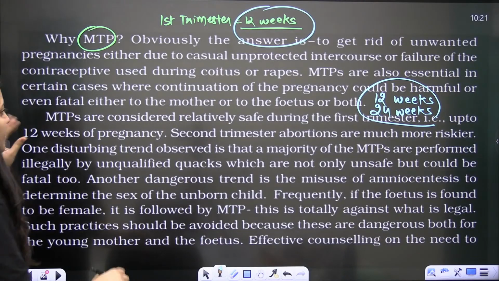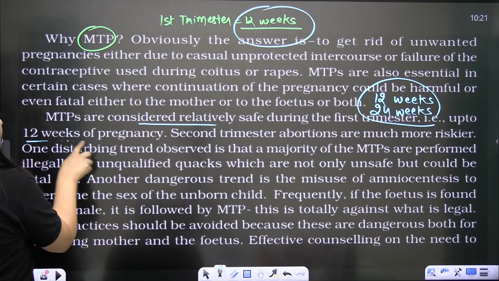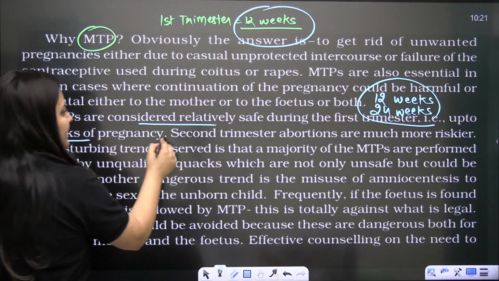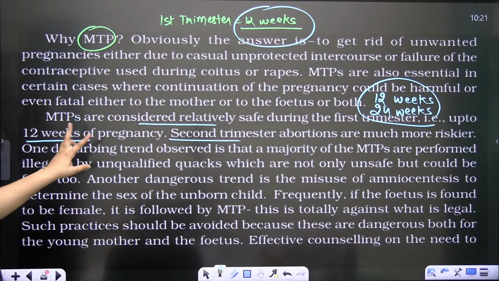Okay, so MTPs, as I said, are considered relatively safe during the first trimester, up to 12 weeks of pregnancy. Second trimesters are much riskier, right, bache? So that is why 2 medical practitioners need to sign it.